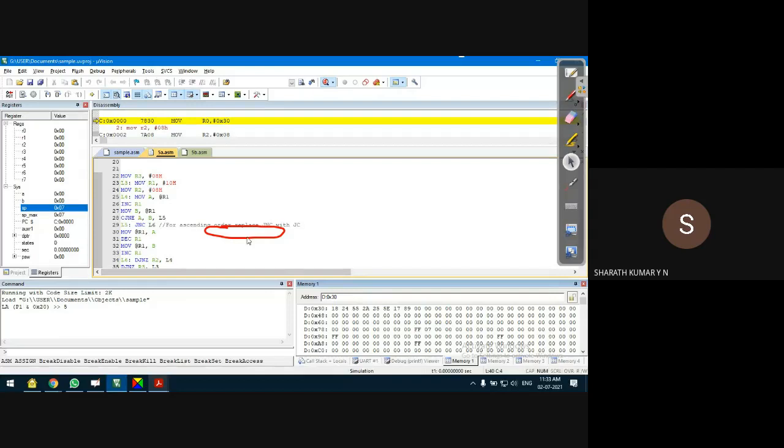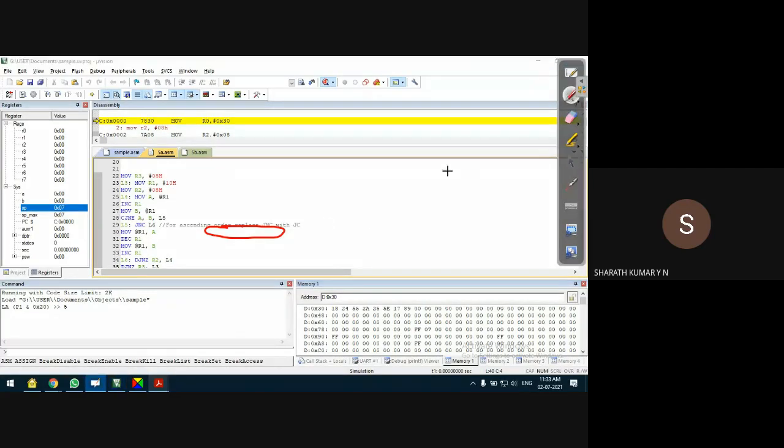To start with, I specified the data as 18. You see this location, guys. The data here is 18, 24 and 55, then comes 2A and 25. Some random numbers are given: 5E and 17 and 89.